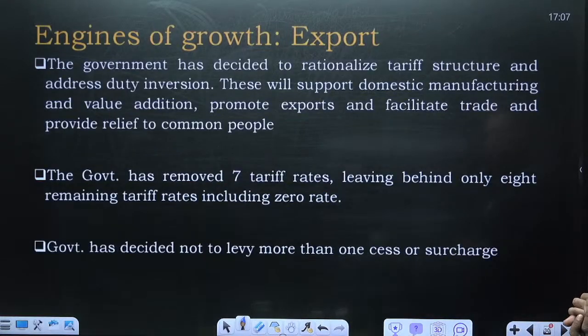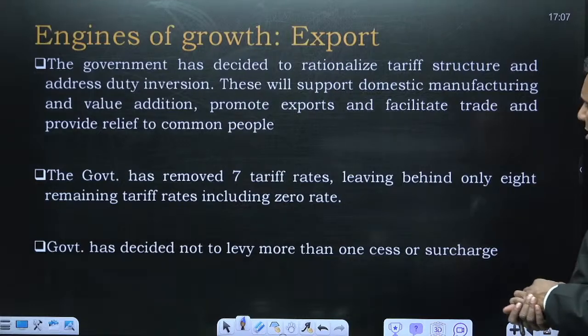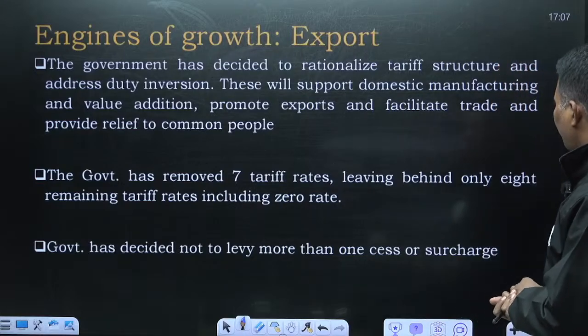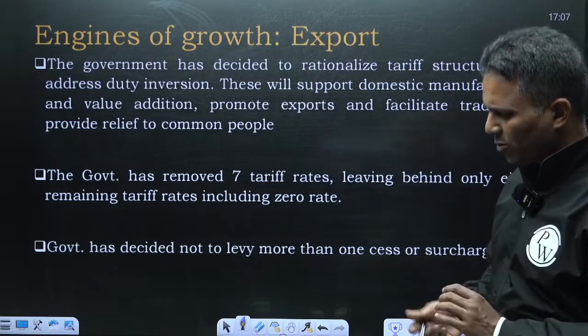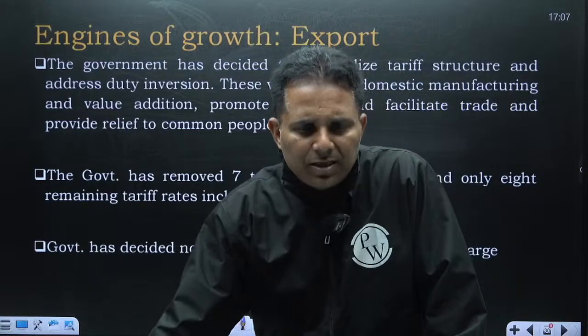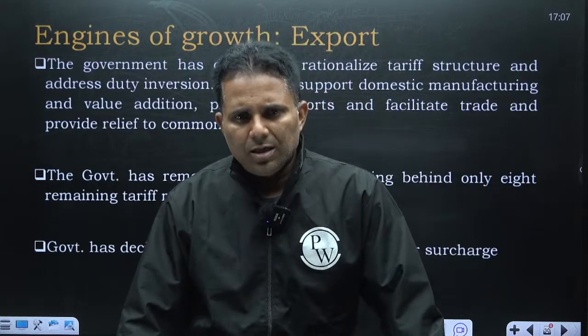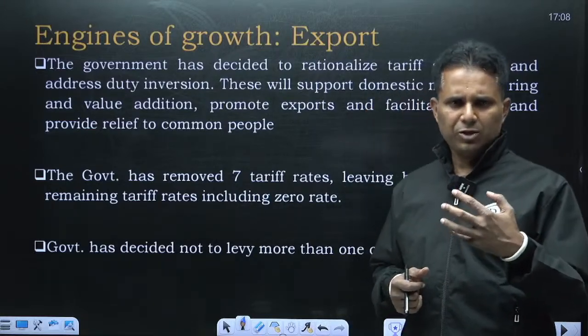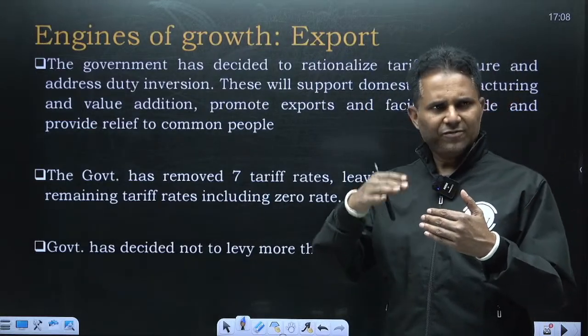The government has decided to rationalize tariff structure and address duty inversion. These will support domestic manufacturing and value addition, promote exports and facilitate trade and provide relief to commerce. See, in this budget, what has the government done? See, we call it customs duty. Why not customs tax? Because customs duty means it's different for different products.